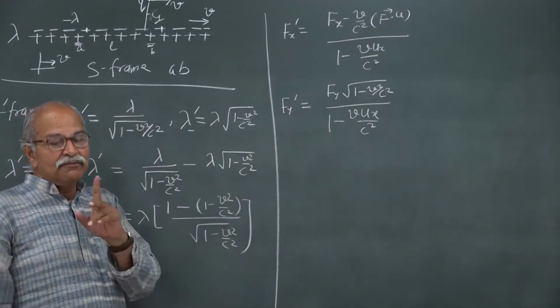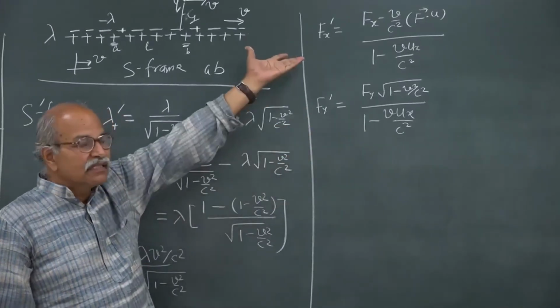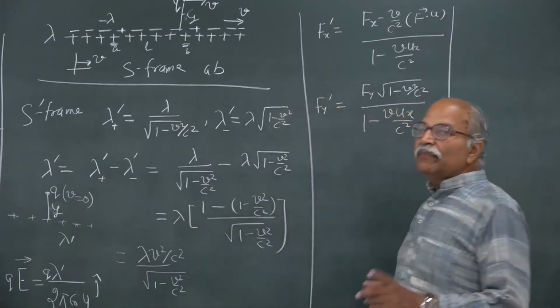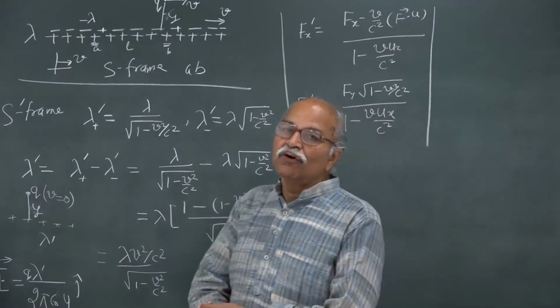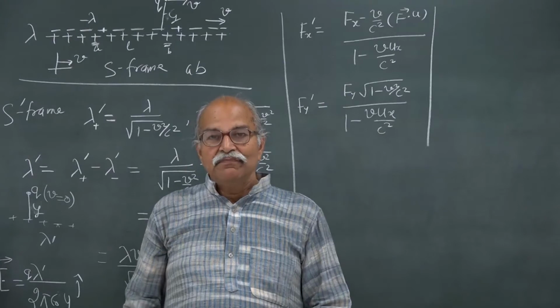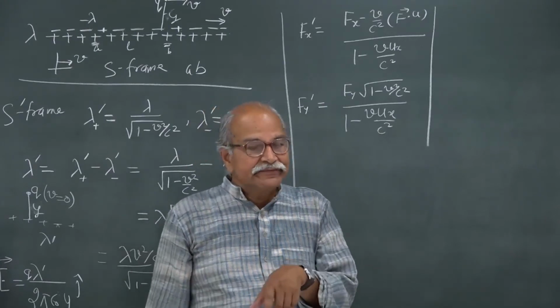I have to go from S prime to S. So, inverse transformation, and inverse transformations will be, remember, very simple, interchange all primed and unprimed quantities and replace v by minus v.